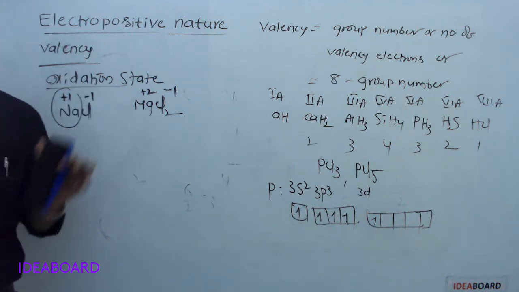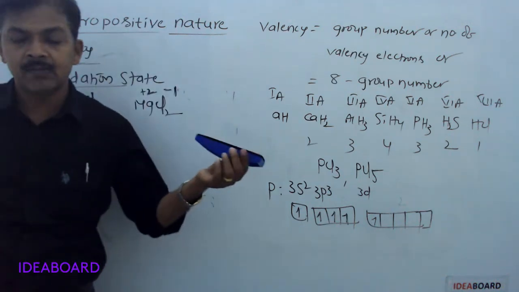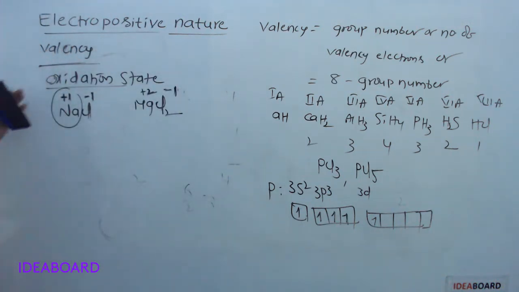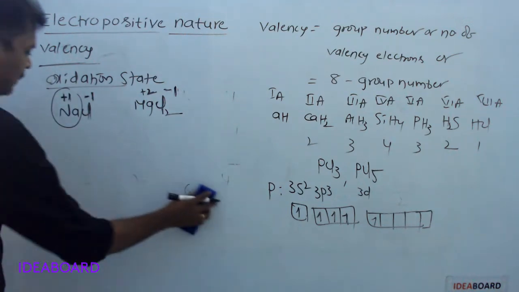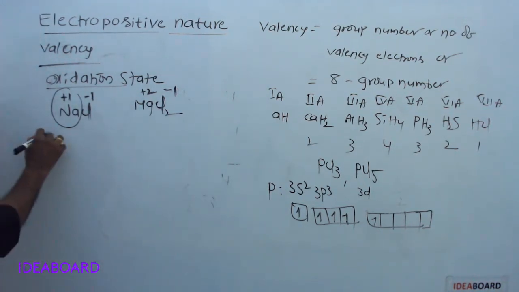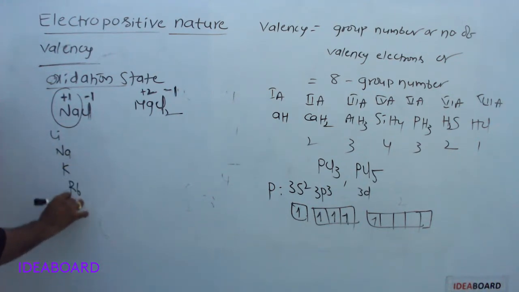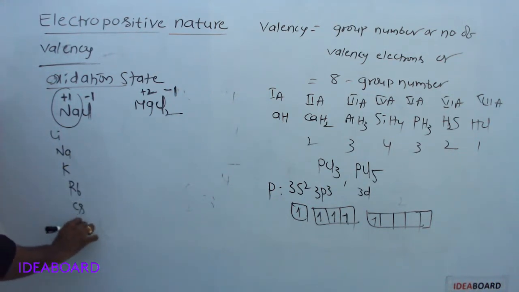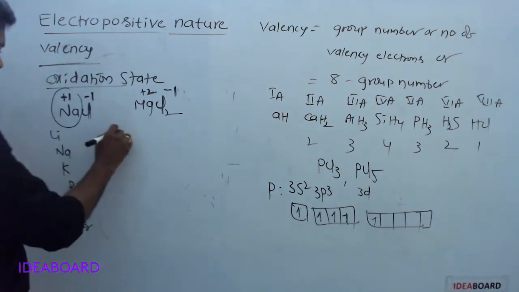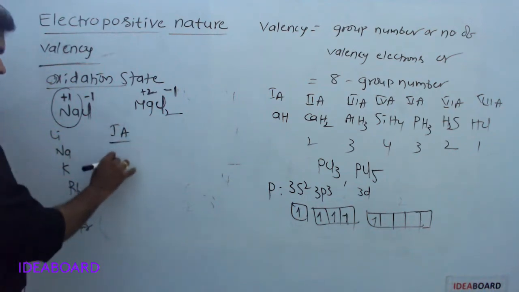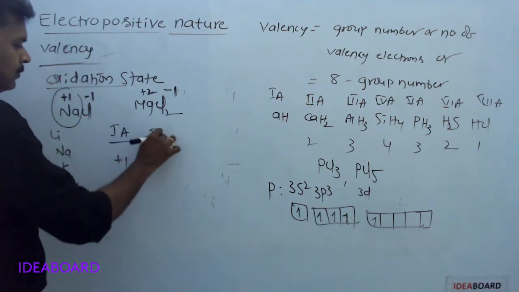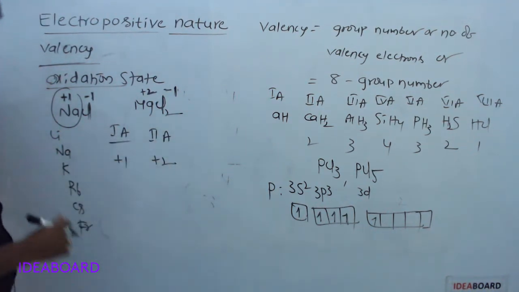Oxidation state means the possible charge present on the atom in a compound. It is called oxidation state. For alkali metals, oxidation state is always +1. Or in general, for first A group elements, +1. For second A group elements, +2.